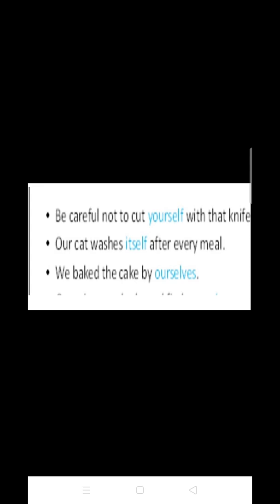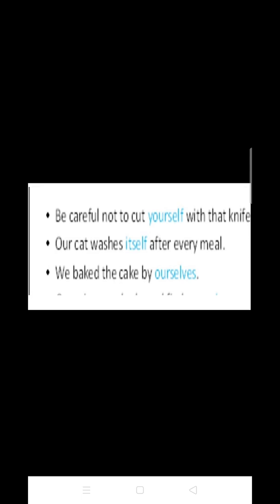Students, here the highlighted words, that are yourself, itself and ourselves, are the reflexive pronouns, as they are the direct object of the subjects of the sentences.